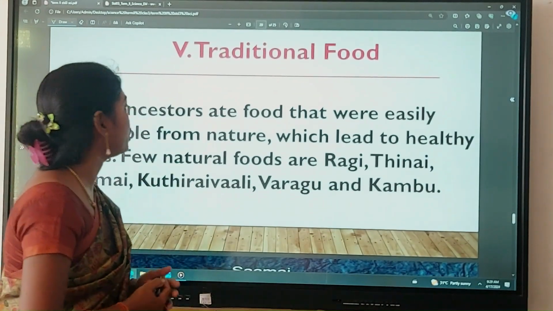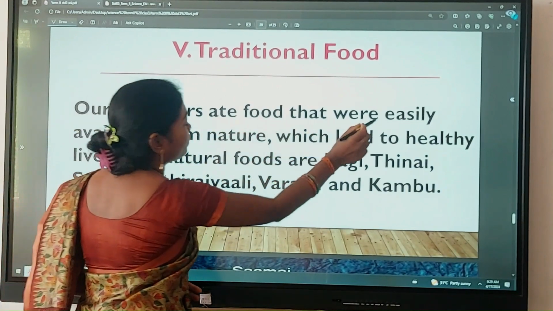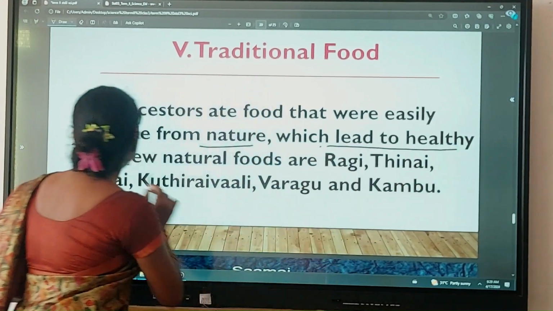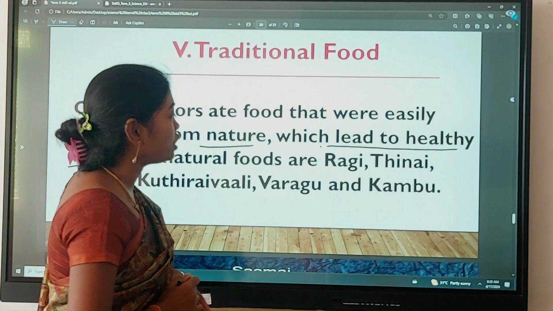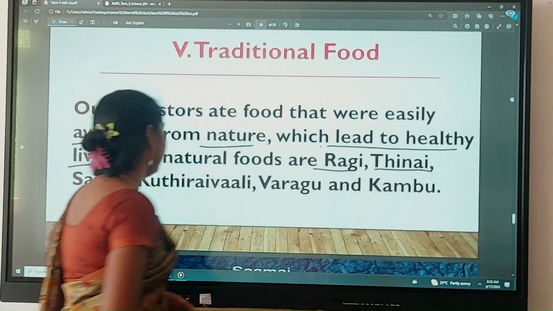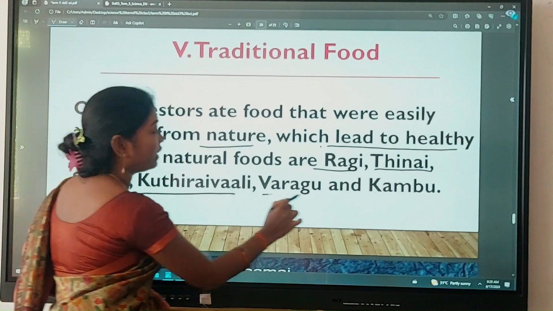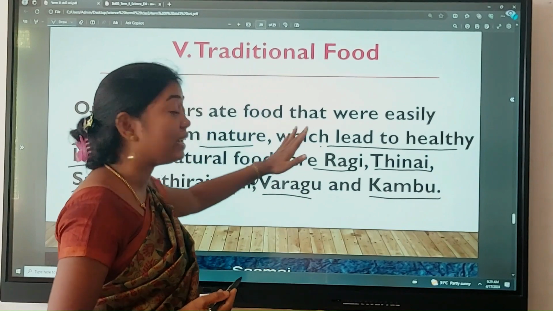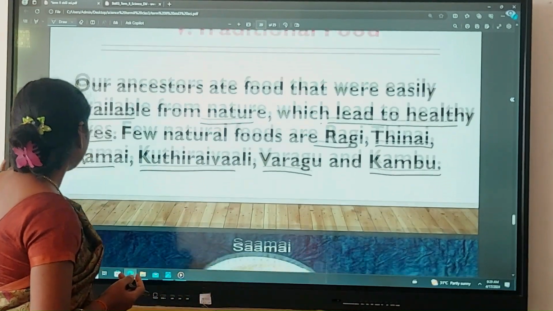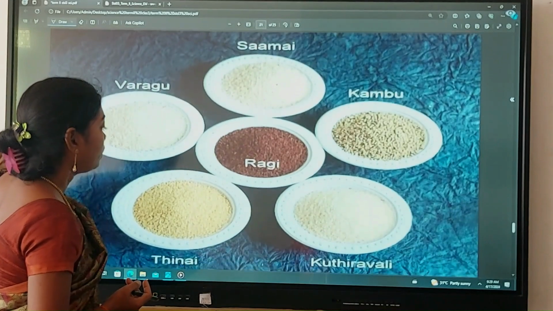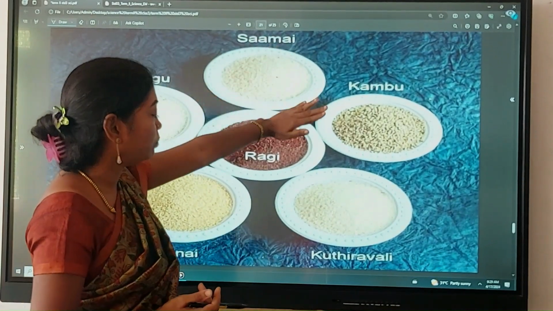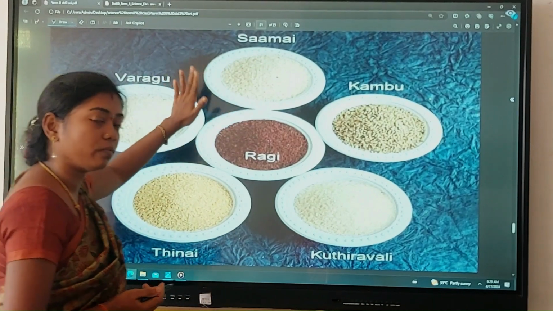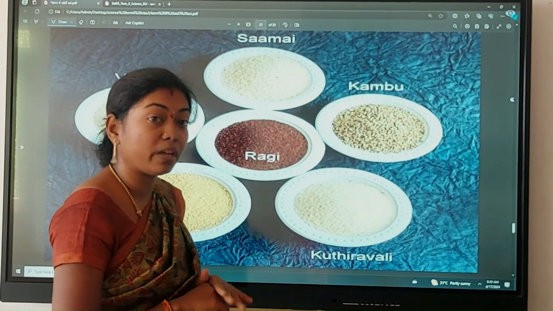So traditional food is nothing but the food our ancestors ate, which was easily available from nature, which led to a healthy life. Okay, so the traditional foods are ragi, tinai, samai, kudiraivalli, varagu and kambu. These are the traditional foods available in our nature, which lead to a healthy life for the people. See, these are the traditional foods. Samai, kambu, kudiraivalli, tinai, varagu, ragi. These are the traditional foods which our ancestors preferred to eat from nature. Okay.